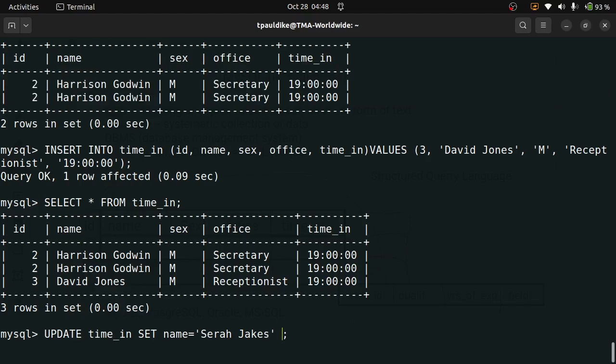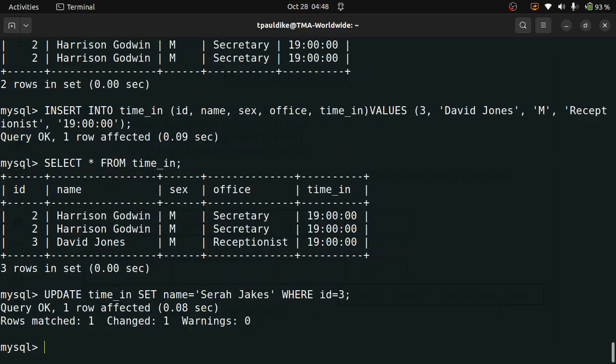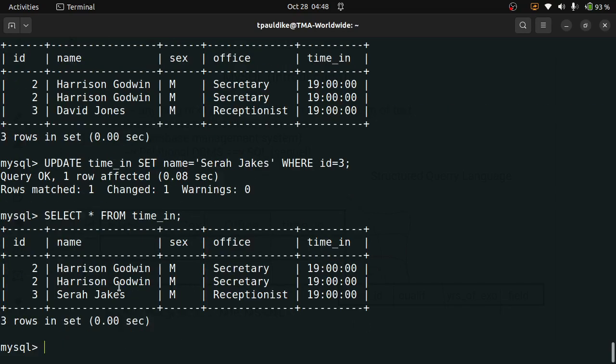But now I want to be specific. Do this where ID is equal to 3. Don't do it elsewhere. All right. So this is where the where clause comes in. Let's see. This name should change to what we want it to change to. So it worked. Let's now check what is here again. Select everything from. You can see the name has changed to Sarah Jakes.